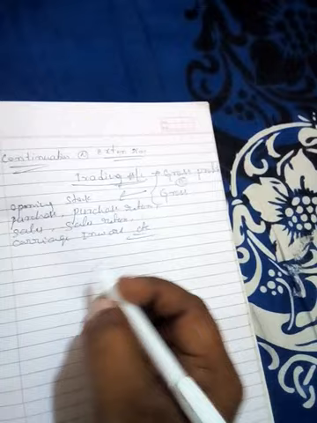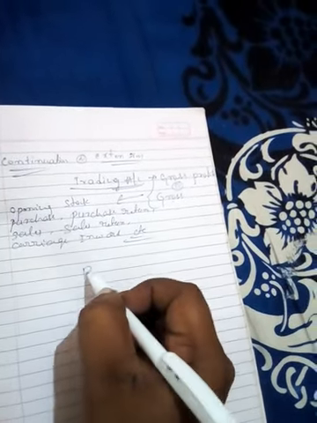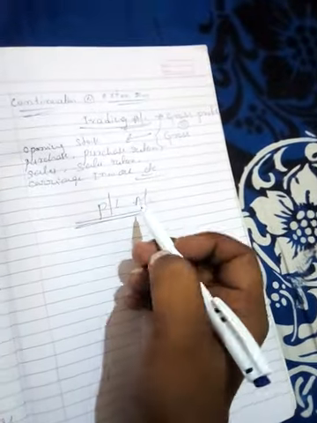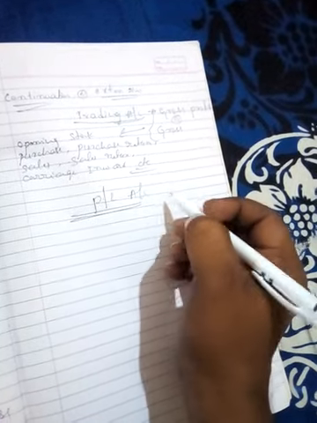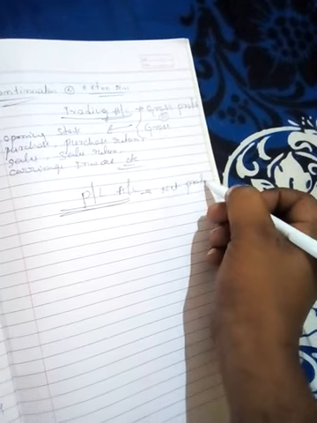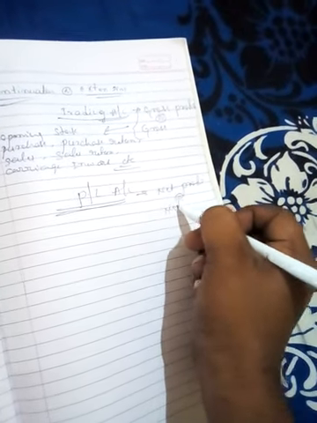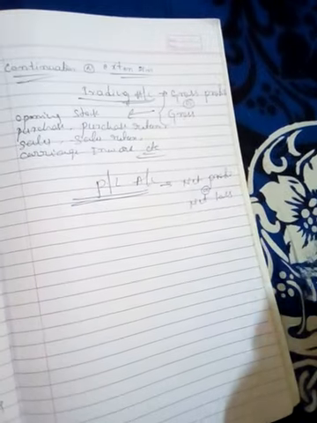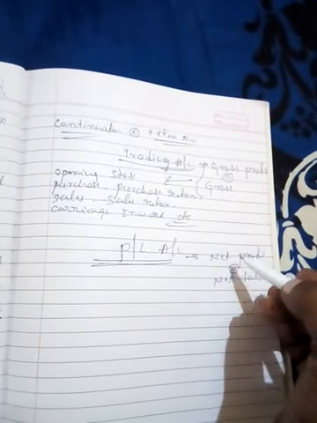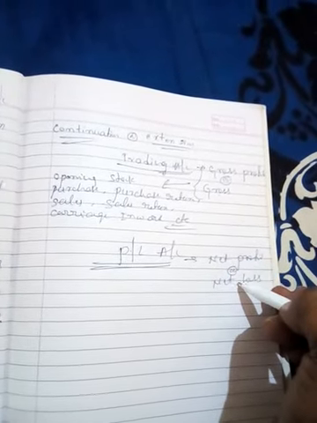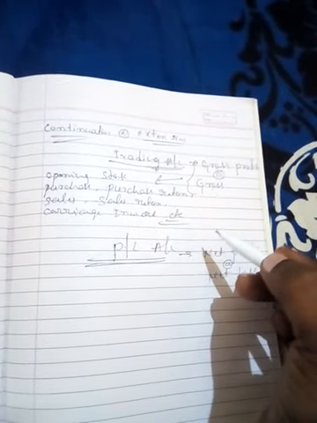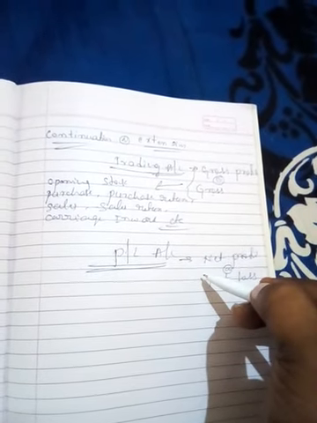After preparing the trading account, we have to prepare the profit and loss account. In this profit and loss account, we can easily find out net profit or net loss. Before finding net profit or net loss, we transfer gross profit and gross loss from the trading account to the profit and loss account.